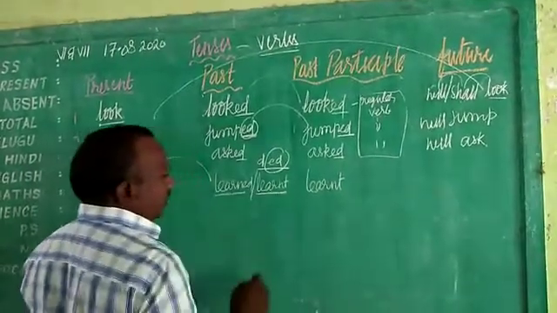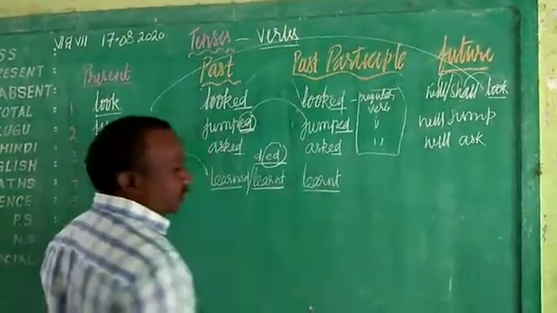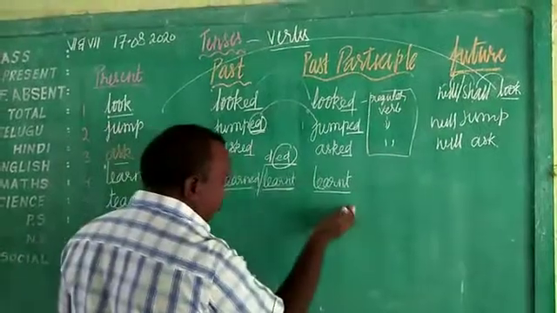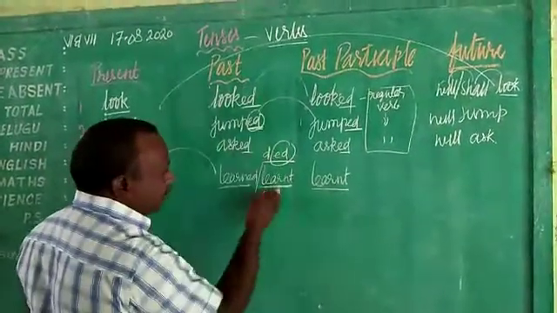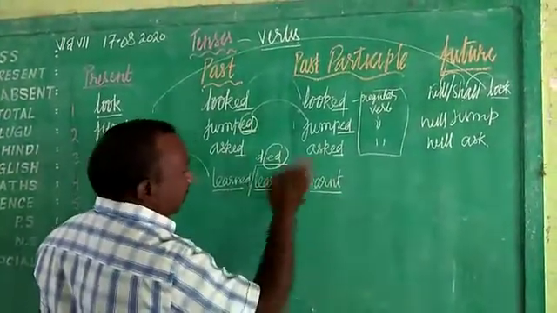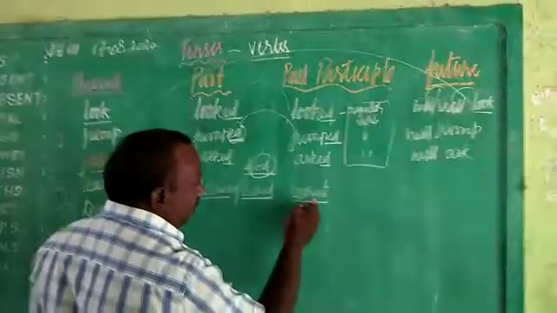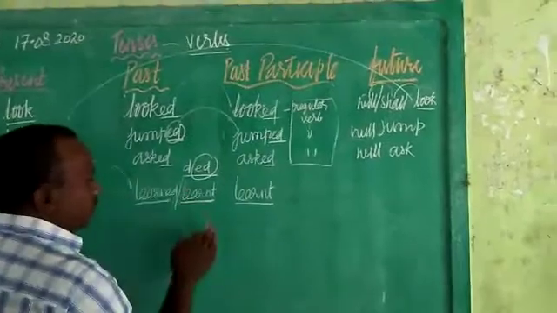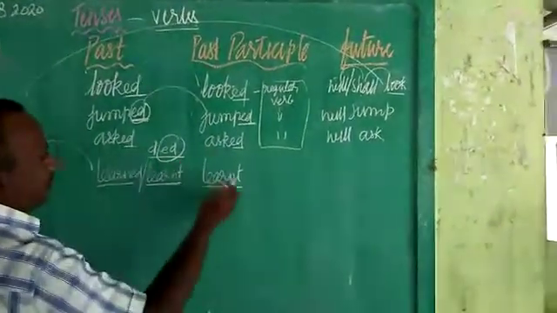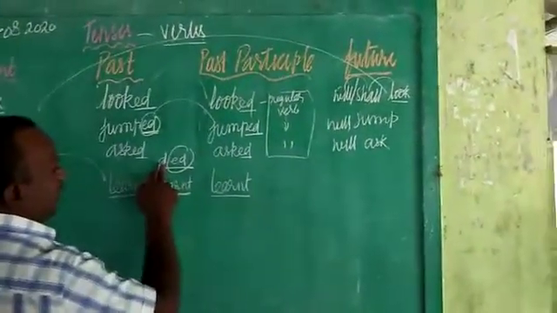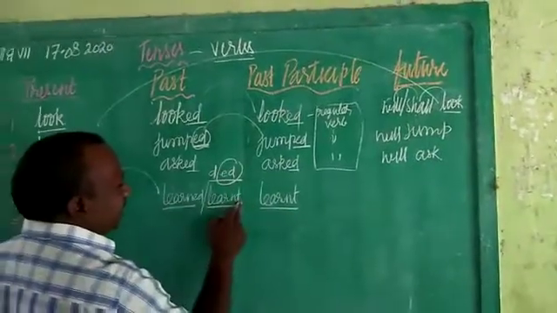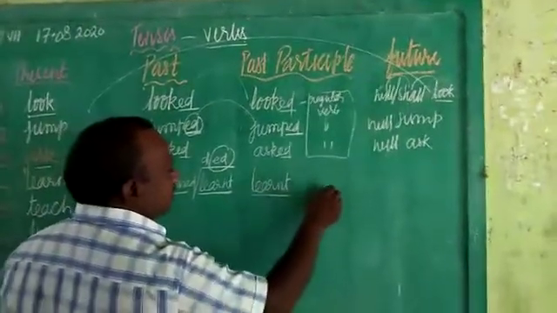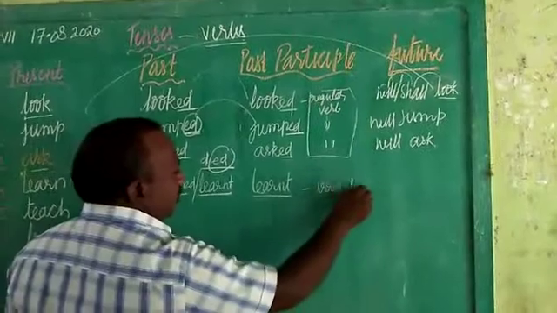Here, children, you may get one more doubt. Sir, here you are having learnt, and here also you are having learnt. The same forms you have in past tense and past participle, and we can call it regular. It is wrong, children. Why is it wrong? Because the past tense and the past participle are not ending with d or ed. It is ending with t. So it is called an irregular verb.